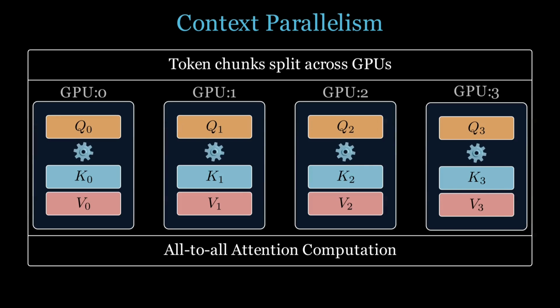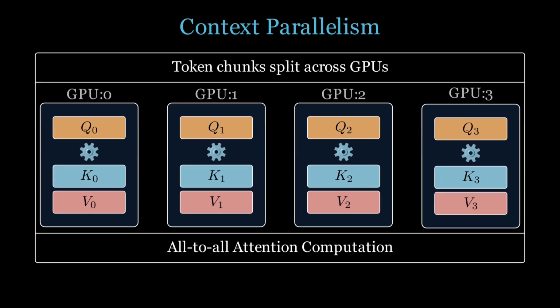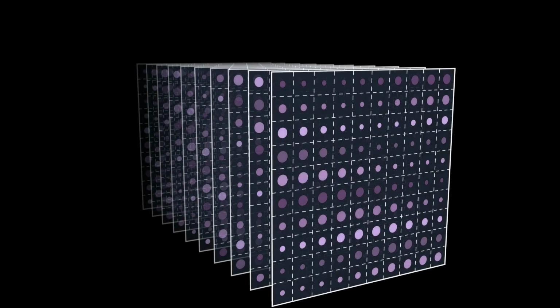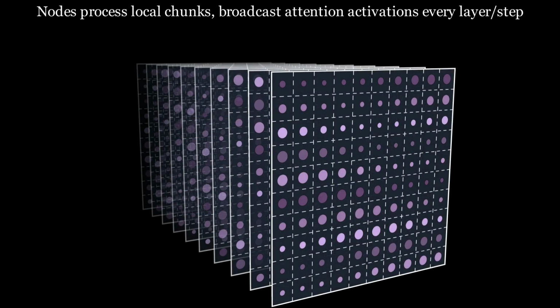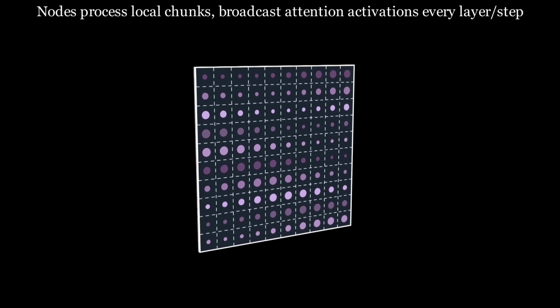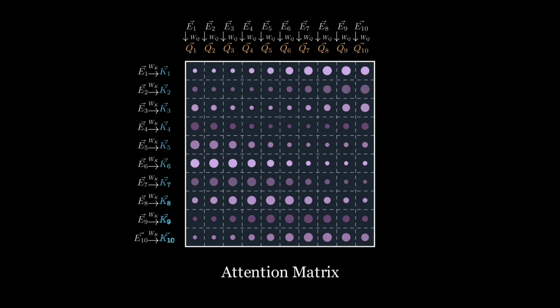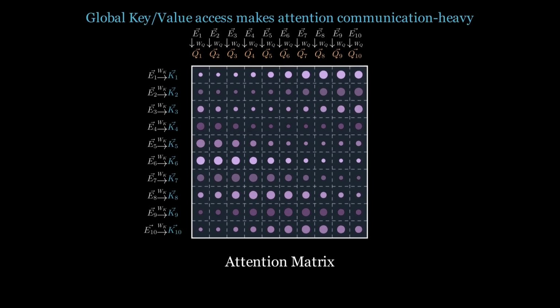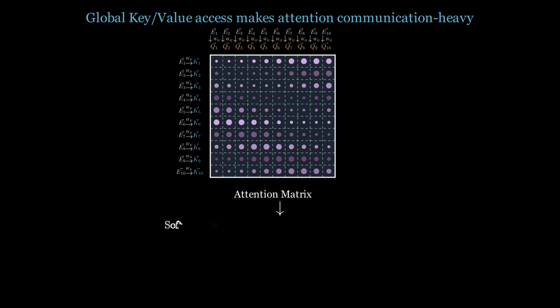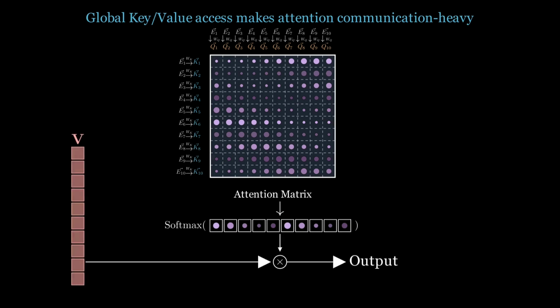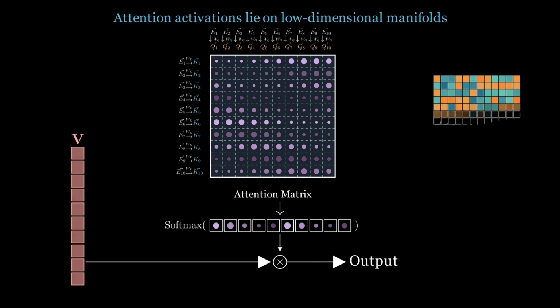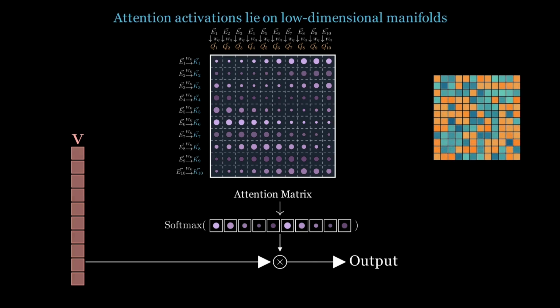In context-parallel training, each node processes a local chunk and broadcasts attention activations to all others at every layer and step. Since attention needs global key-value access, centralized clusters cope with high-bandwidth interconnects. But on commodity links, this all-to-all is prohibitive. We introduce a method that drastically reduces this communication requirement while preserving model quality, allowing decentralized systems on internet-grade 300 megabits per second links to match centralized convergence.